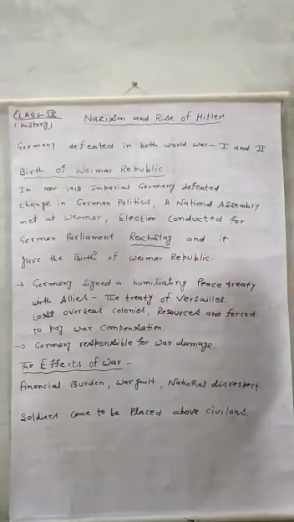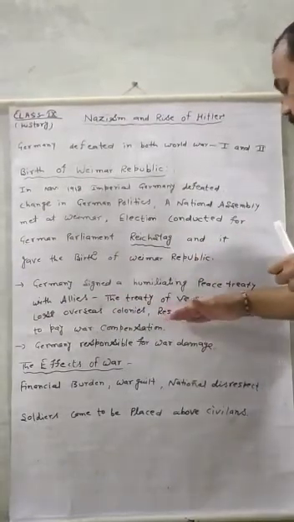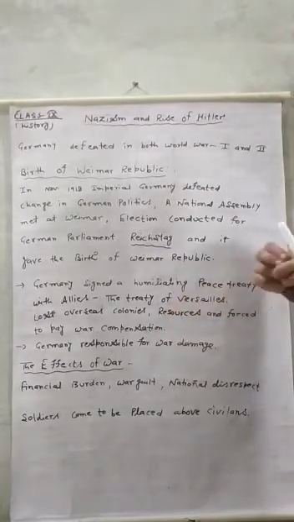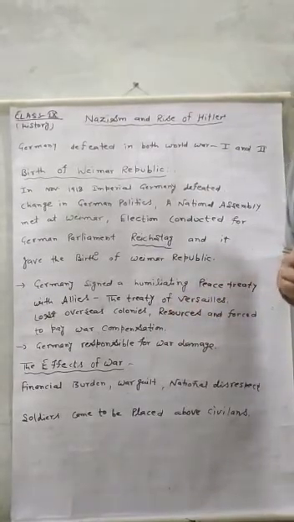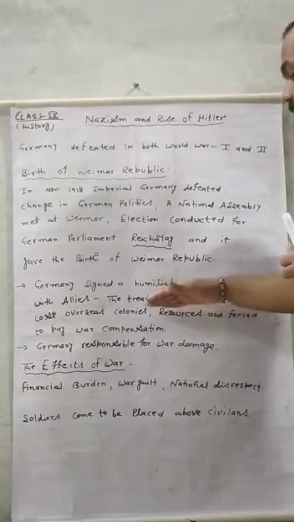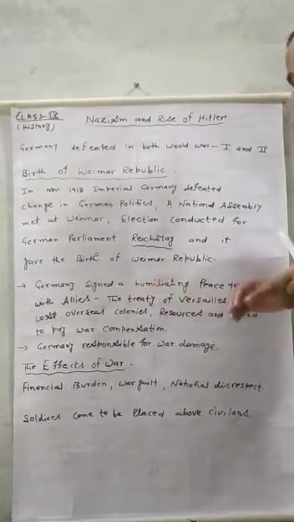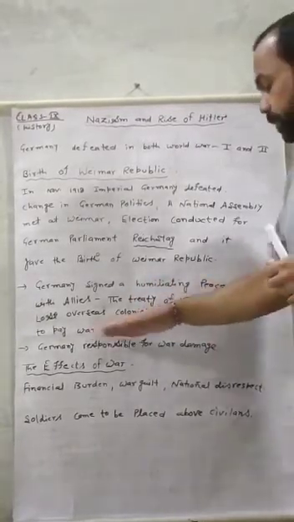After that, all the resources Germany had were also lost under the Treaty of Versailles, and it was forced to pay war compensation.